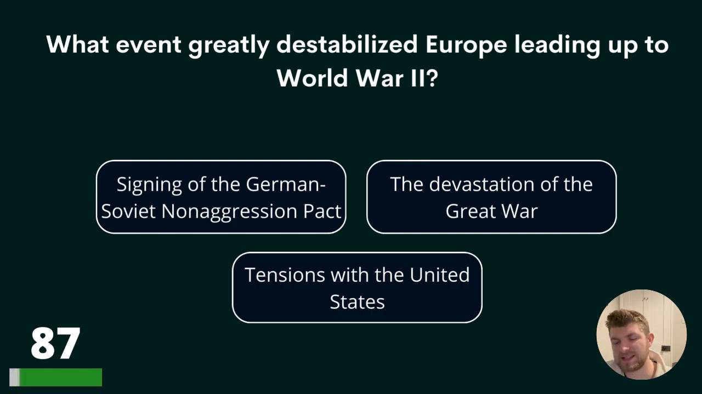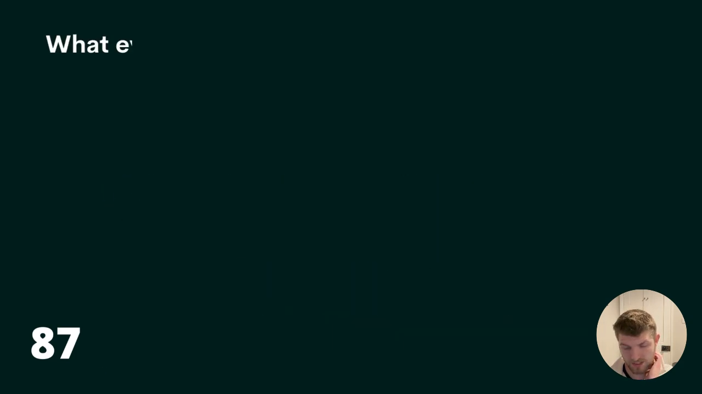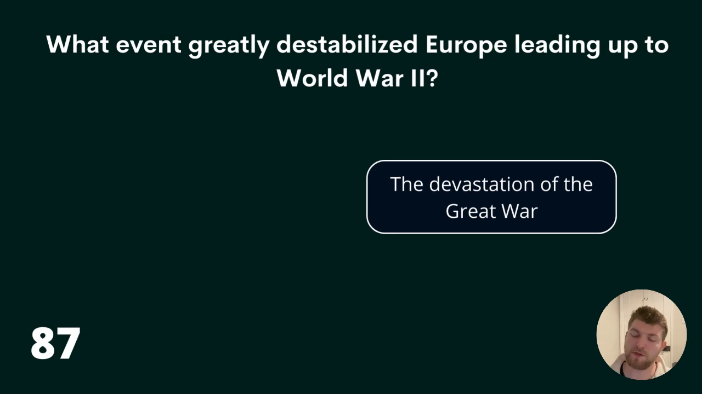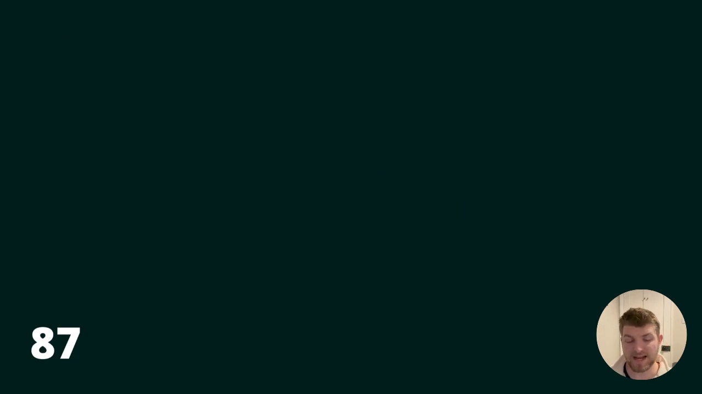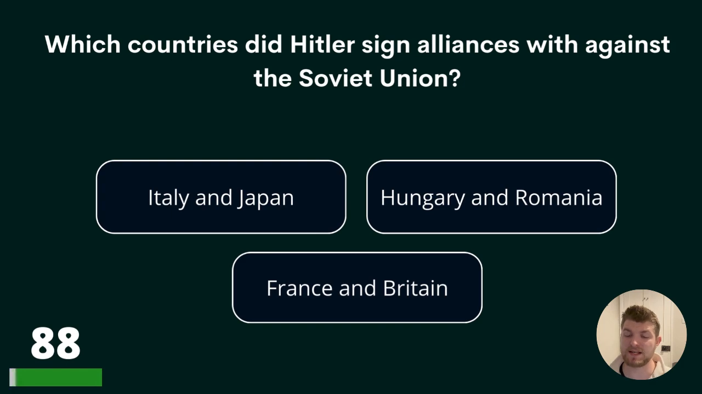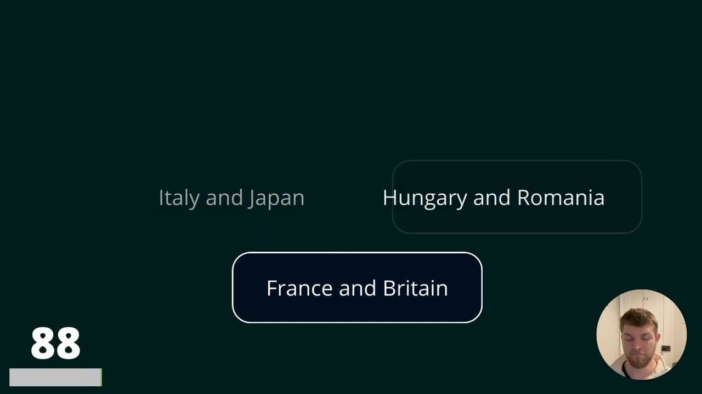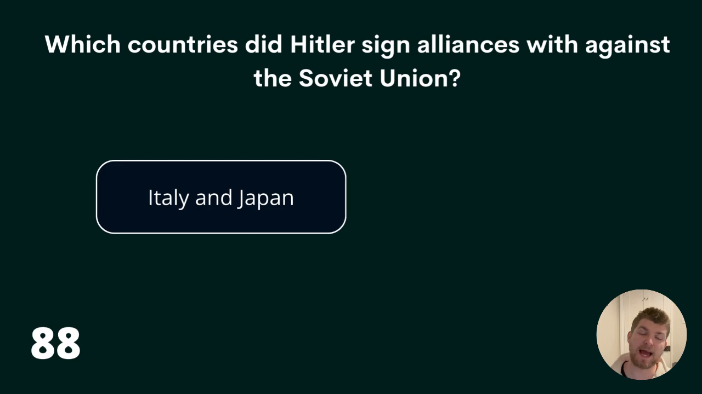87. What event greatly destabilised Europe leading up to World War II? Signing of the German-Soviet Non-Aggression Pact, the devastation of the Great War, or tensions with the United States? The answer is the devastation of the Great War. 88. Which countries did Hitler sign alliances with against the Soviet Union? Italy and Japan, Hungary and Romania, or France and Britain? The answer is Italy and Japan.